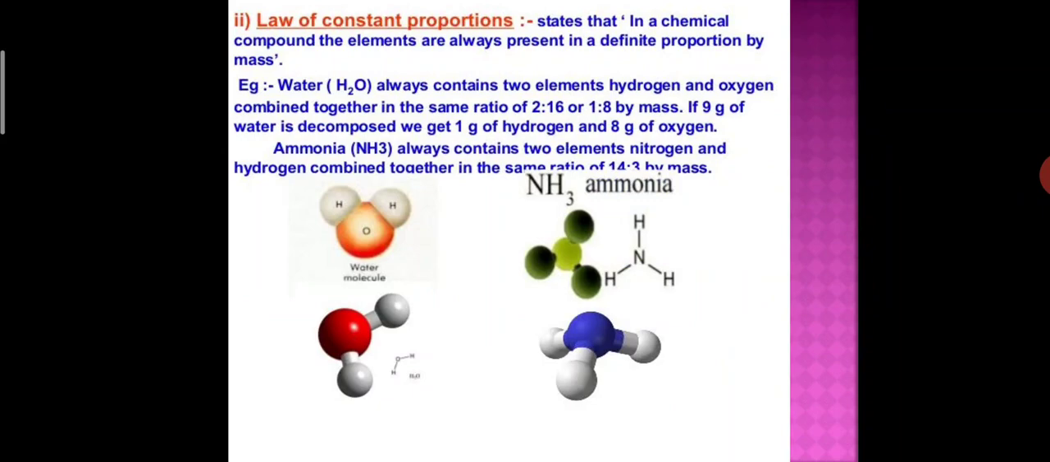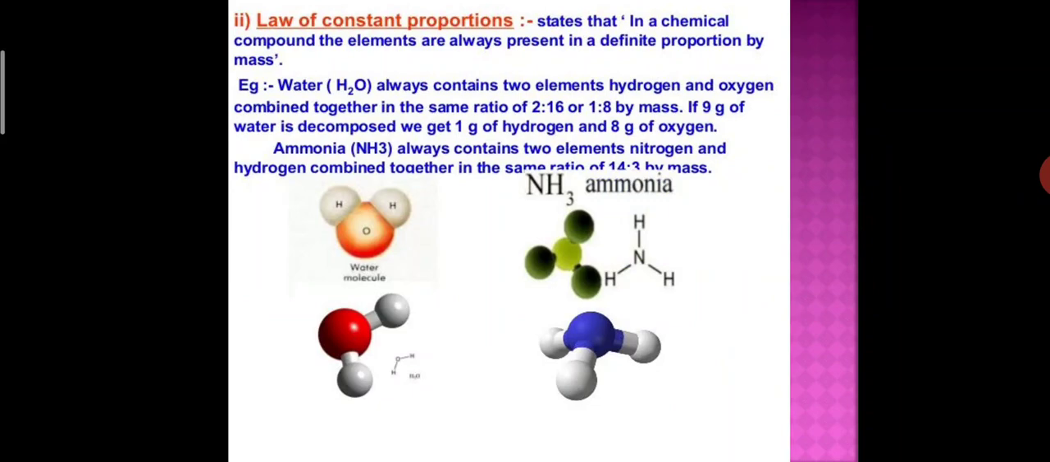The next law is the law of constant proportions. It states that in a chemical compound, for example water, H2O, the elements are always present in a definite proportion by mass. Water contains two elements, students: two atoms of hydrogen and one atom of oxygen. They combine in the same ratio of 2:16, or 1:8 by mass. If 9 grams of water is decomposed, we get 1 gram of hydrogen and 8 grams of oxygen.